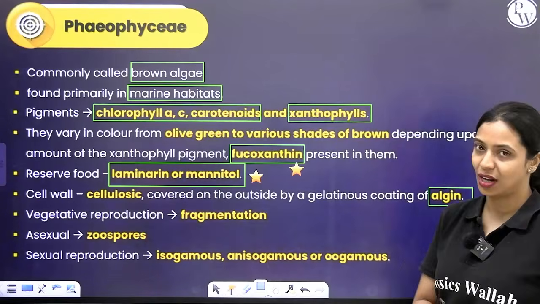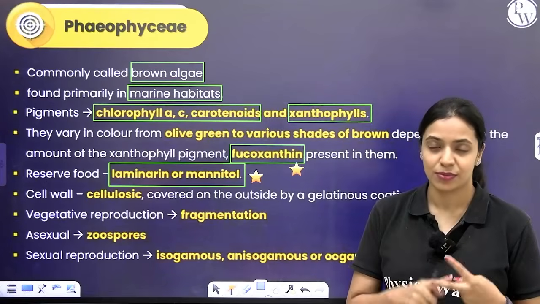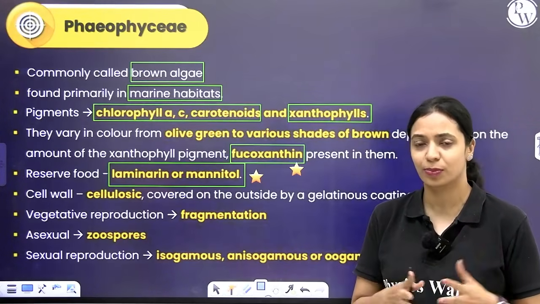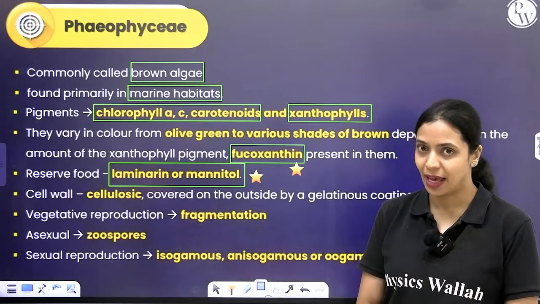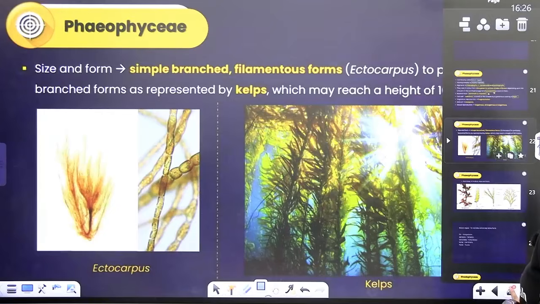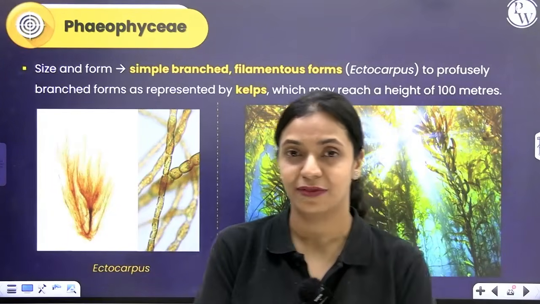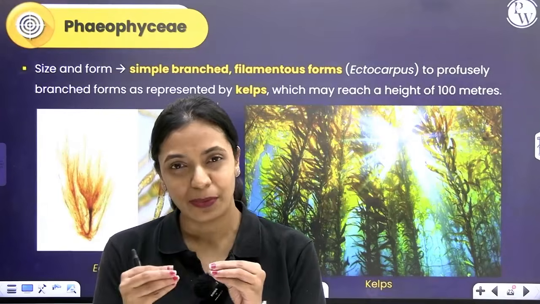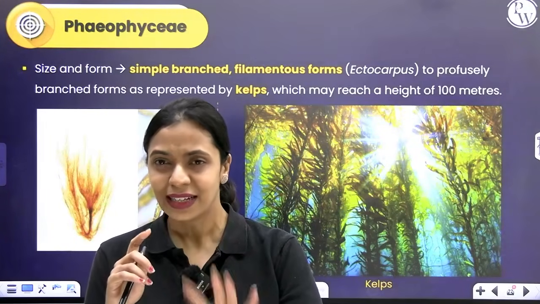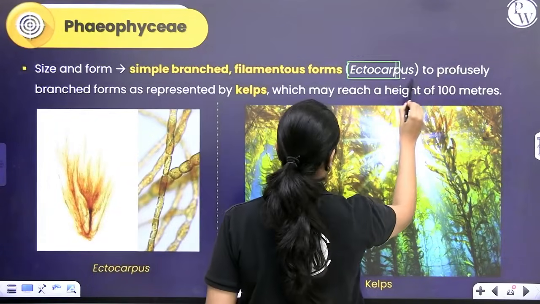How does reproduction happen here? Same story. Fragmentation can happen. Spore formation can happen. Zoospores can form flagellated spores, and also sexual reproduction can happen by isogamy, anisogamy or oogamy. Talking about the size and form, some of these are very simple. They have very simple bodies. They are filamentous with slight branching. Such simple, slightly branched forms, example, you can see in ectocarpus.